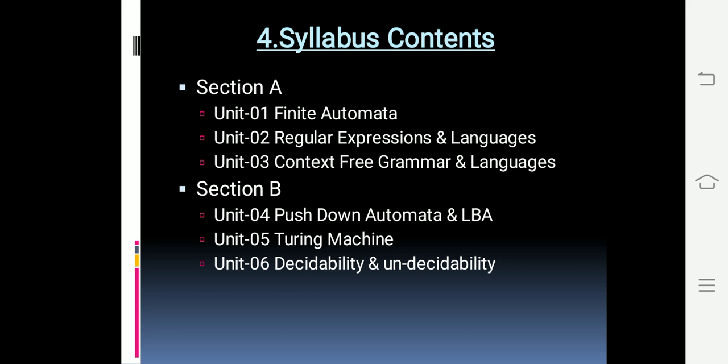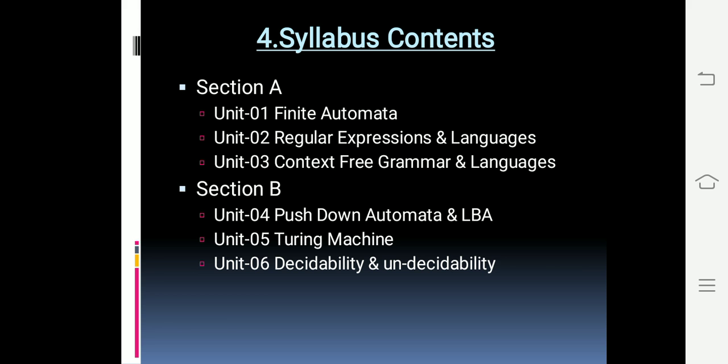Then in section B there are also 3 units. In that the first unit is pushdown automata and the LBA. Pushdown automata is one of the types of automata machine, and LBA is also an automata machine. In this unit you are going to study what is the pushdown automata, how it is defined, what languages are used to define the pushdown automata, and the equivalence between the pushdown automata and the context free grammar. And also you are going to study the model of linear bounded automata.